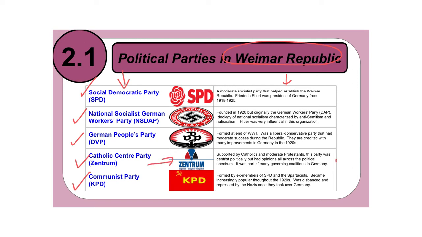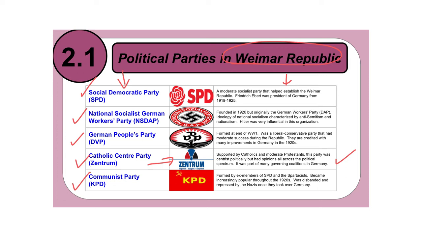And so this tells you what this was about. It was supported by Catholics and moderate Protestant Christians. This party was centrist politically, meaning that it's a little bit left and a little bit right. So if you're centrist, you've got a little mixture of both, but had opinions all across the political spectrum. It was part of many governing coalitions in Germany.